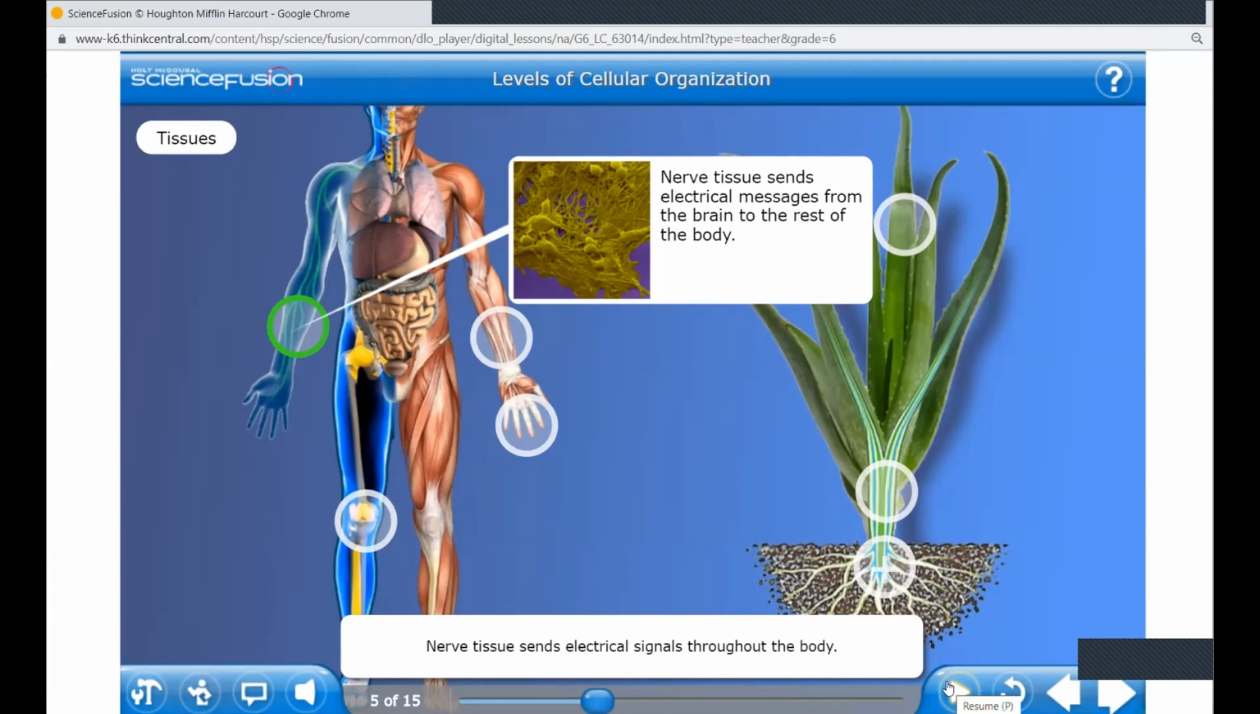Yes, so everything grows. For that they need proper food, a proper diet. To grow, they need proper nutrients. The body needs proper nutrients. Nerve tissue sends electrical signals throughout the body. These electrical signals travel from the brain, down the spinal cord, and through the body.